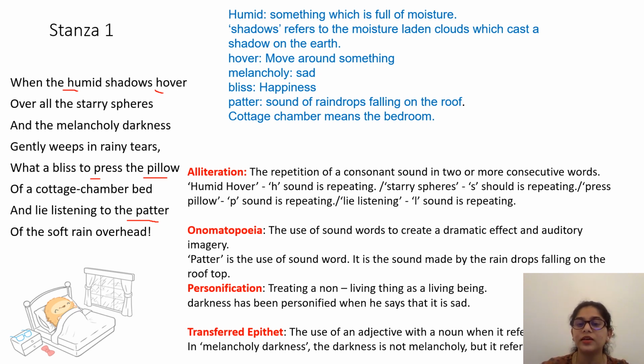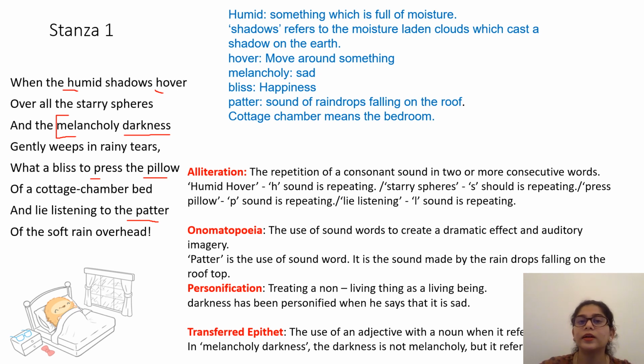Transferred epithet is basically the use of an adjective with a noun when it refers to another noun. Okay, let's take an example over here. In melancholy darkness, the darkness is not melancholy, as we already said, but it refers to the people who are sad. As I told you, darkness is an object, and this non-living thing is being given a particular adjective called melancholy. That's why it's called personification.